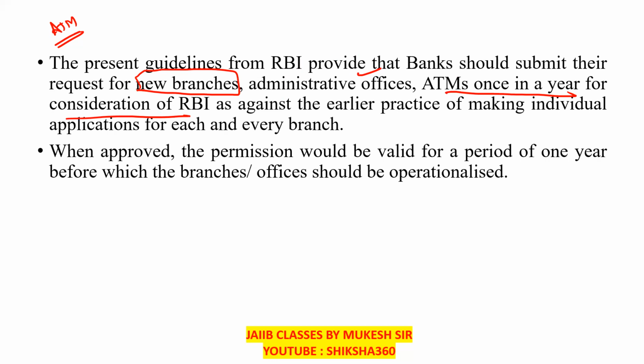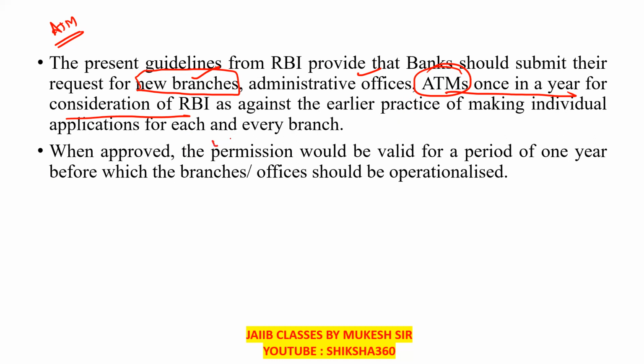Now at the starting of every year, the bank has to give one cumulative application to the RBI for permission regarding all these things.